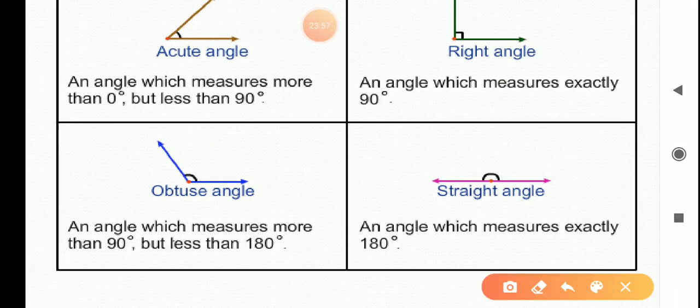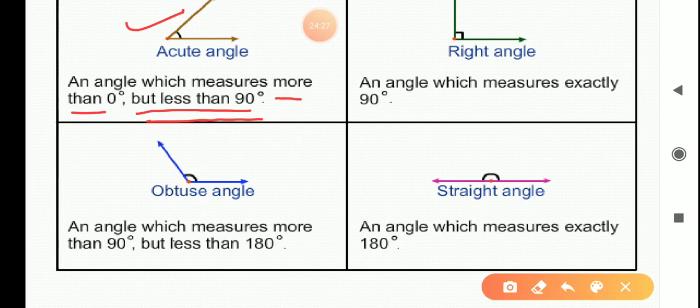An angle which measures more than 0 degree but less than 90 degree. Such an angle whose measure is more than 0 degree but less than 90 degree is called an acute angle. And here is an example of acute angle.